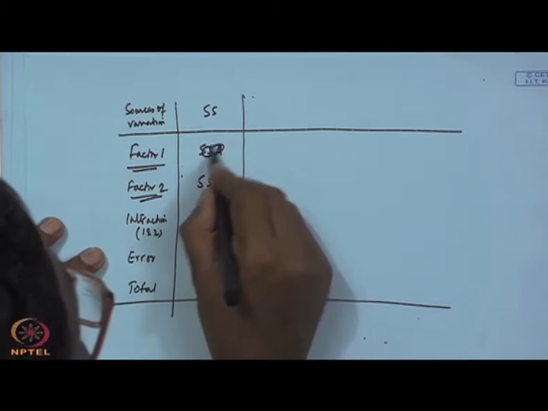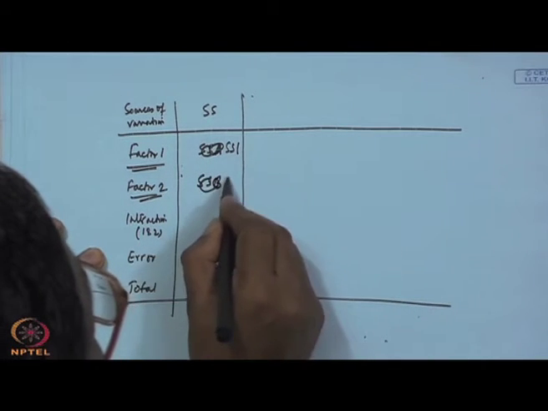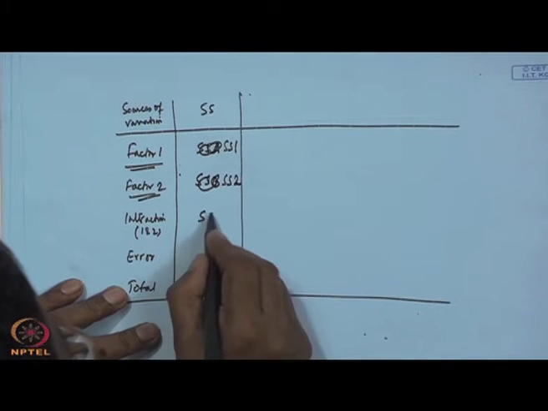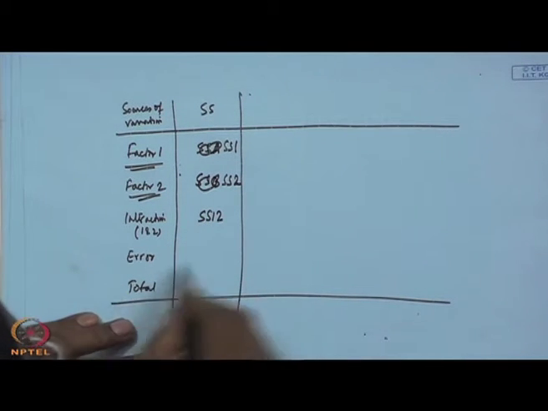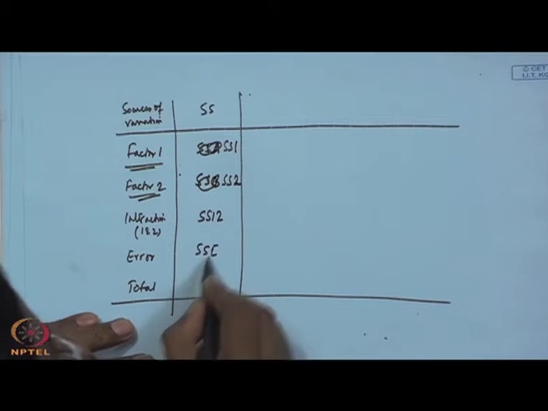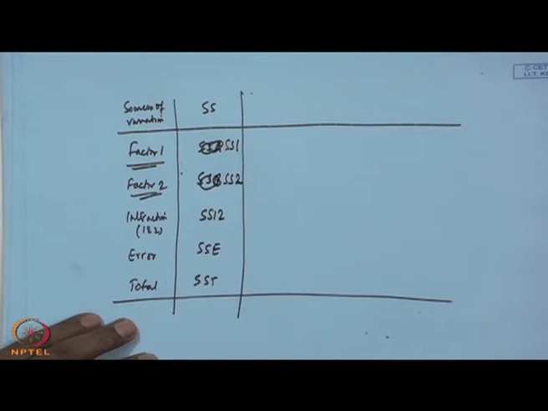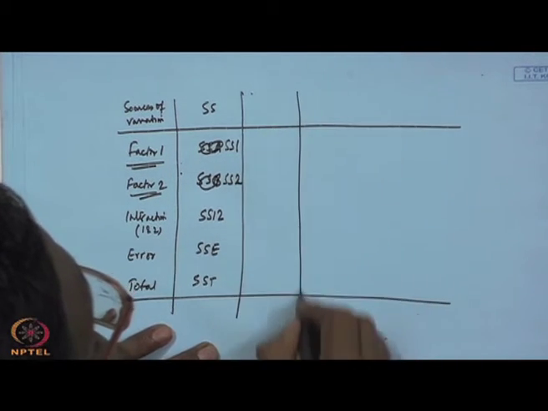If I write like this SS1 and SS2, no problem, then SS12, then SSE, and this will be SST. In ANOVA, it is always basically partitioning the observations into different components, similarly partitioning the total variability into the sources of variability. Okay. So, what will be the degrees of freedom?